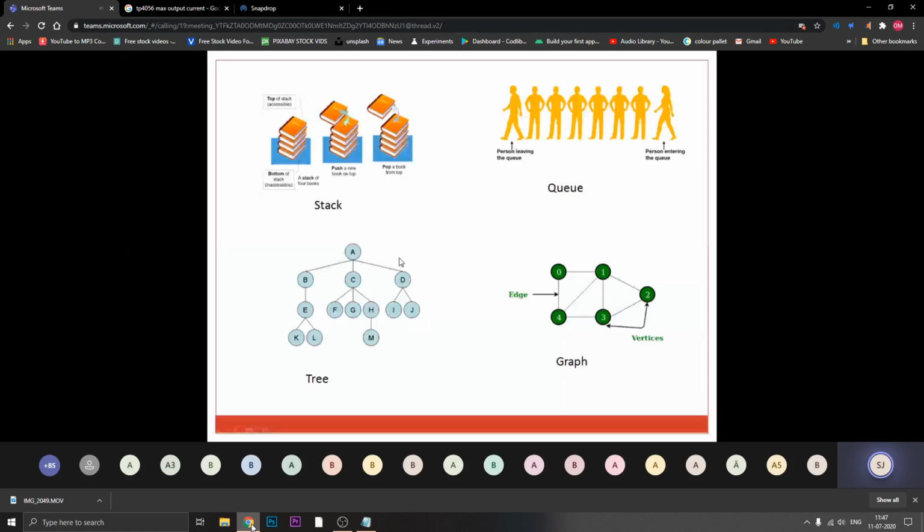Now, can anyone tell me another example apart from the institute where you have a hierarchy? You need to consider the topmost level, then go downward. Can anyone give me one example of a tree apart from the institute? You can give me anything other than the institute.